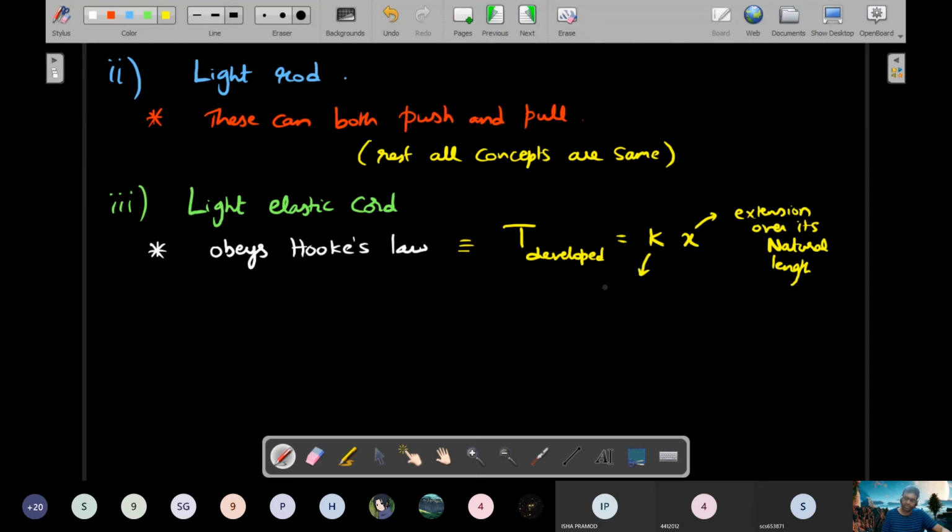It's like a rubber band, natural length. And what is the k? K is called the stiffness constant. It's a property of that material. So the more you extend this kind of light elastic rod, the more tension you end up getting. So that's the idea of Hooke's law. It's a linear relation, a nice rhyming: tension is proportional to extension. Extension is the cause for the tension that is developed, and both have a proportionality constant, the stiffness constant. What are the units of the stiffness constant? Newton per meter.